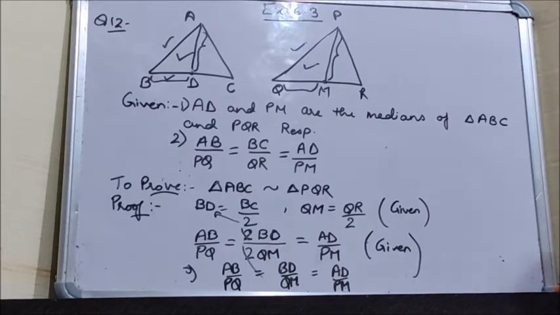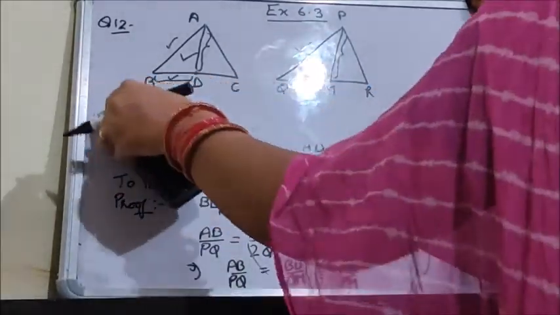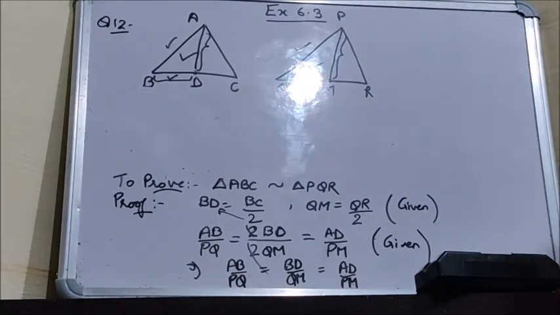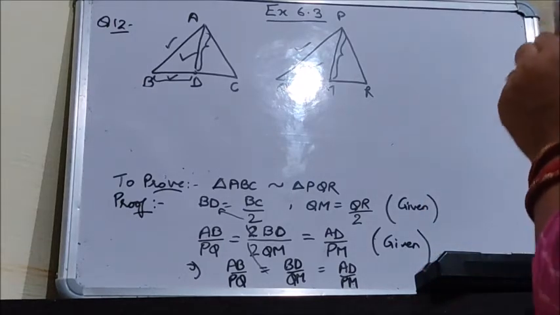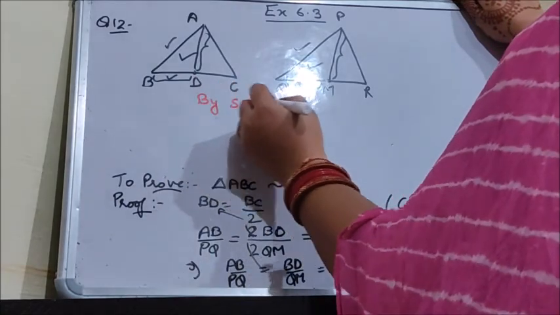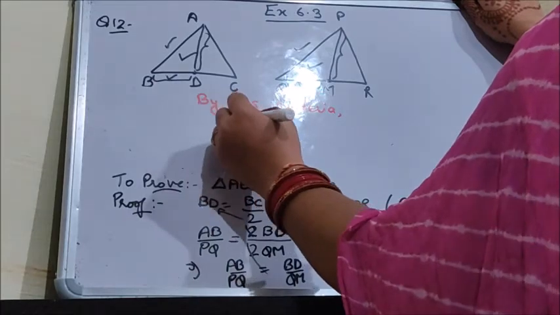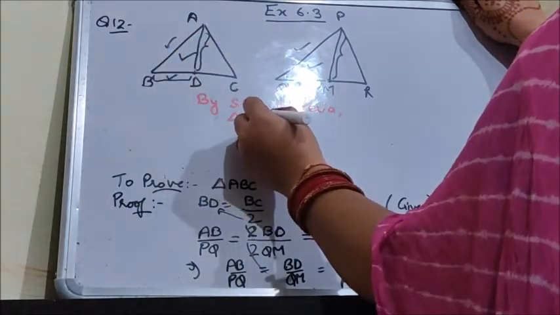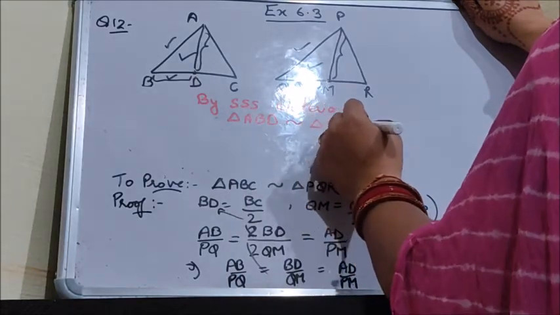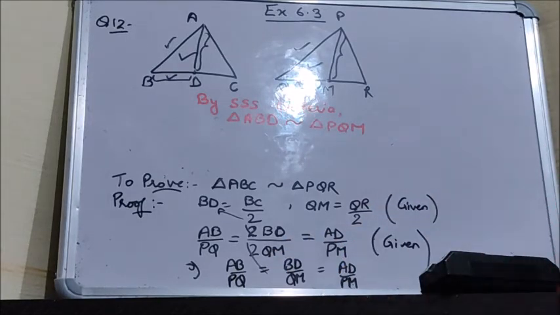So we can write here: by SSS criteria, the smaller triangle ABD is similar to triangle PQM, because we have proved that the sides are proportional.